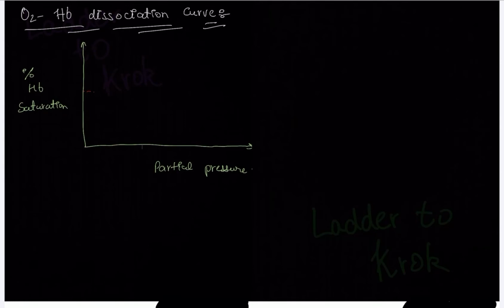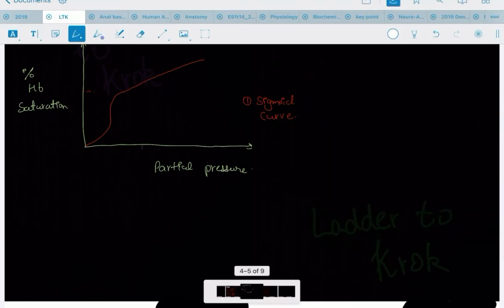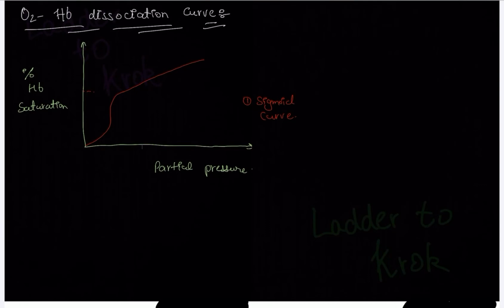The curve which forms in this oxygen hemoglobin dissociation curve is called a sigmoid curve, and it will look something like this. In this curve, at a partial pressure of 25, the percentage of saturation is 50%.